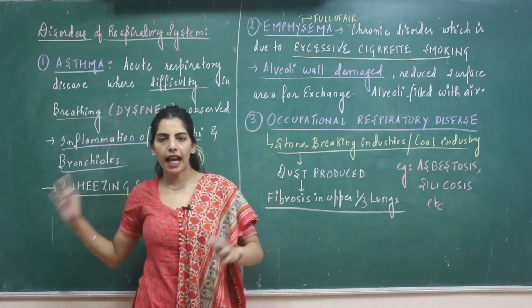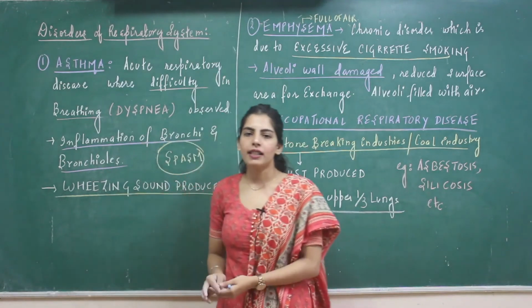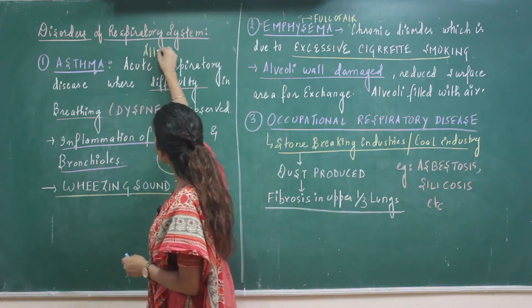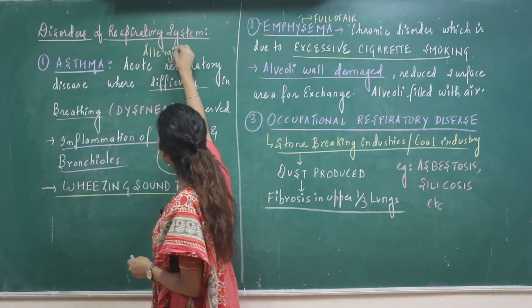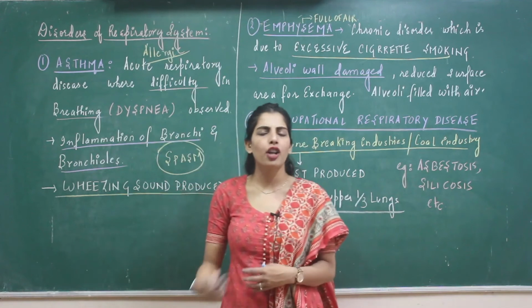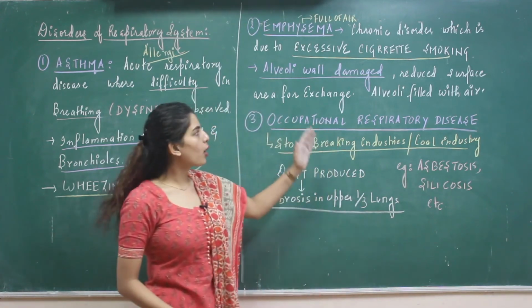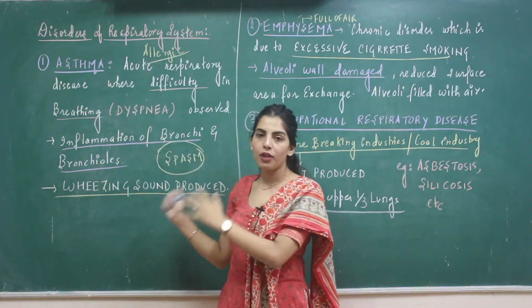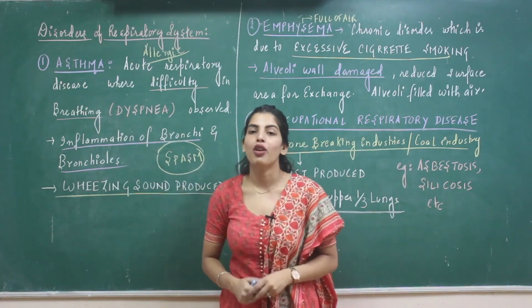Now compare it with asthma. Asthma is mainly because of allergic infections, due to pollen, dust or maybe anything. Emphysema is because of excessive cigarette smoking. Asthma was causing inflammation in the wall of bronchi and bronchioles.